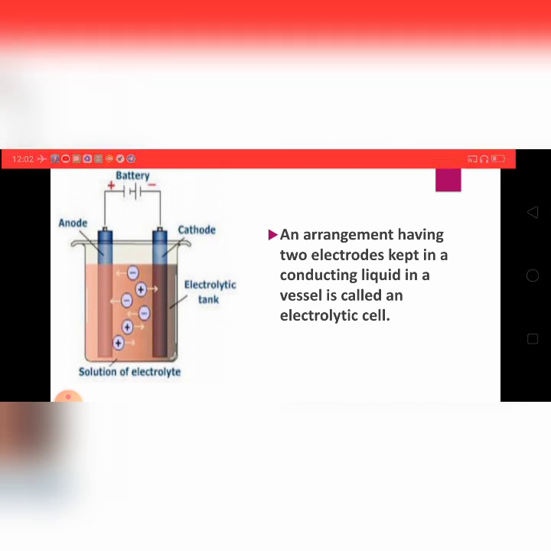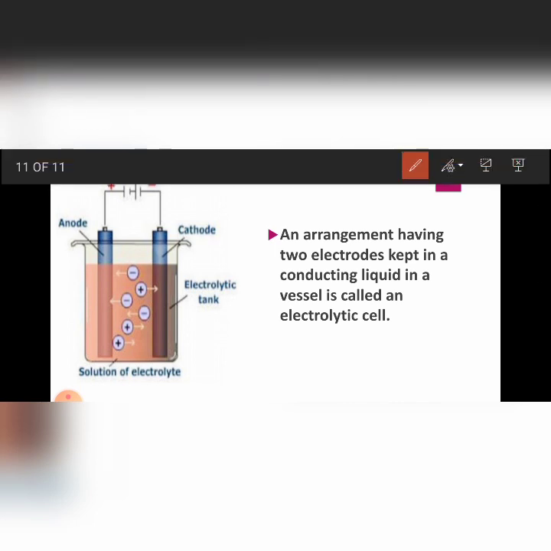Electrolytic cell. This is also new for you. The definition of an electrolytic cell is an arrangement having two electrodes kept in a conducting liquid or electrolyte in a vessel.